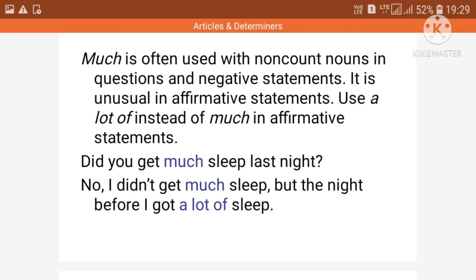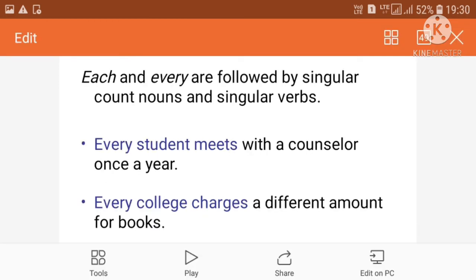Much is often used with non-countable nouns in questions and negative statements. For example, did you get much sleep last night? Here the sentence is a yes-no question. No, I did not get much sleep. It's negative. But the night before I got a lot of sleep. We use much also in the sense of a lot of.